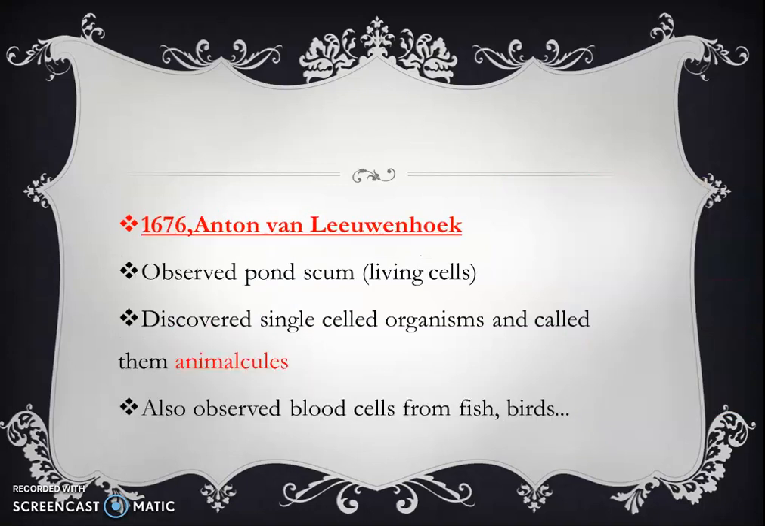Okay, the next one is Anton van Leeuwenhoek, who is known as the father of microbiology. So in 1676, he used a handmade microscope to observe the pond scum, which are living cells. In case of Robert Hooke, he took the dead cells, but in case of Leeuwenhoek, he took the living cells. He discovered single-celled organisms and he called them animalcules. And he also observed the blood cells from fish, birds, frogs, dogs, and so on.